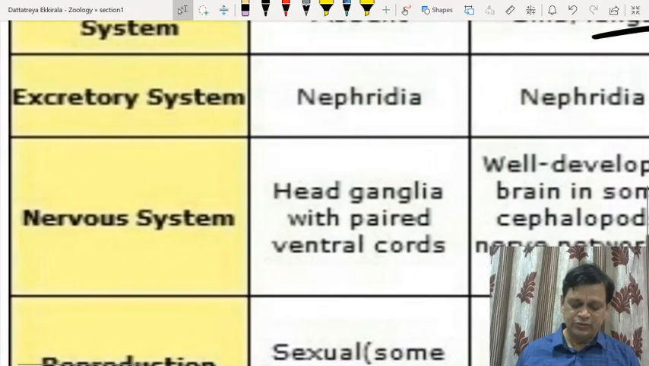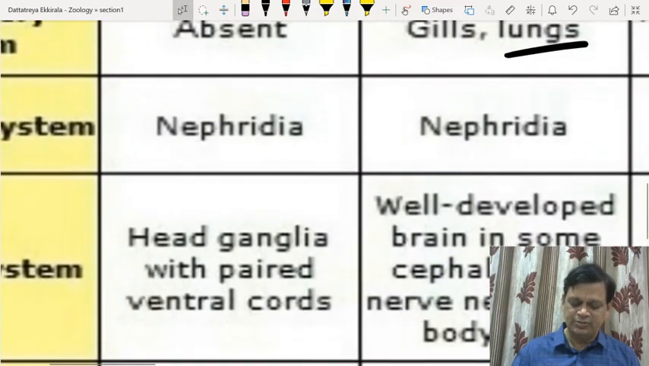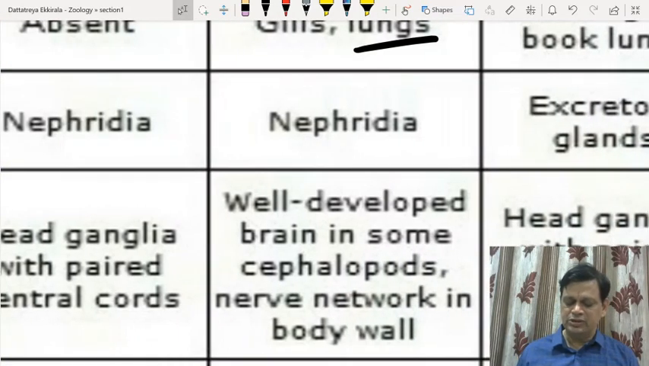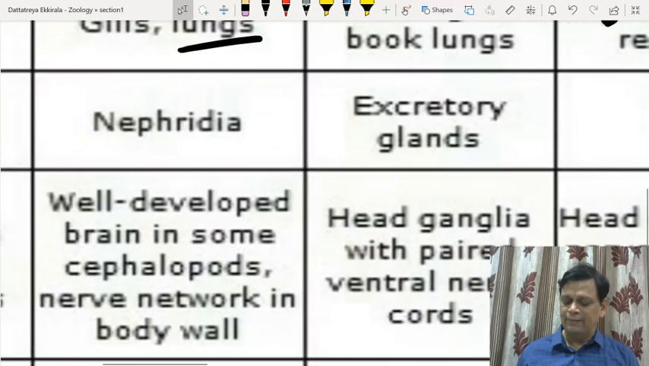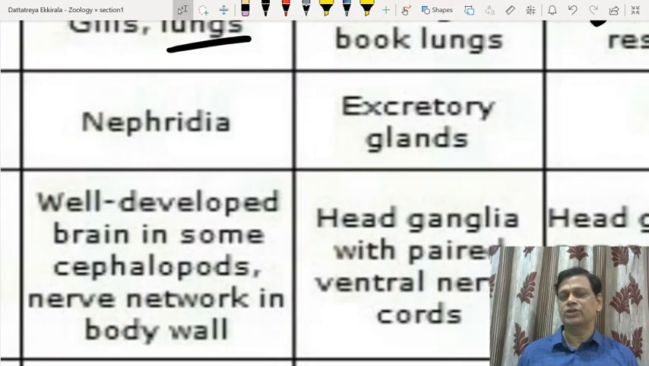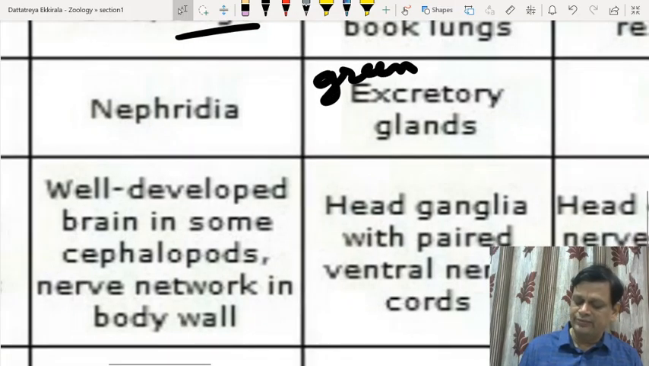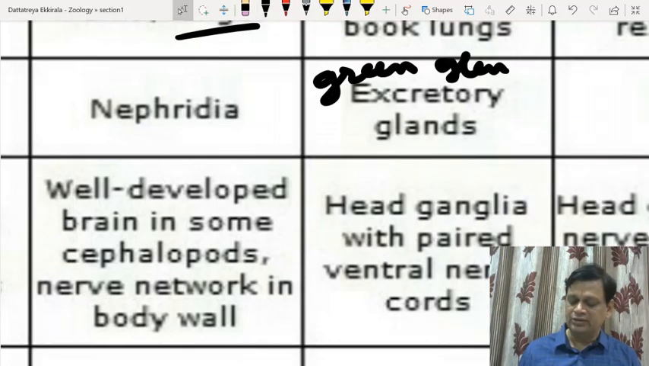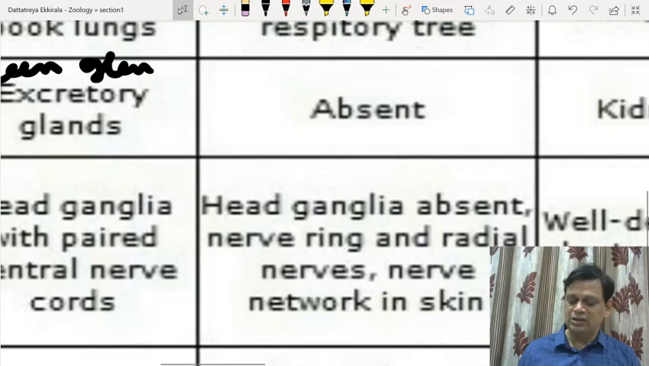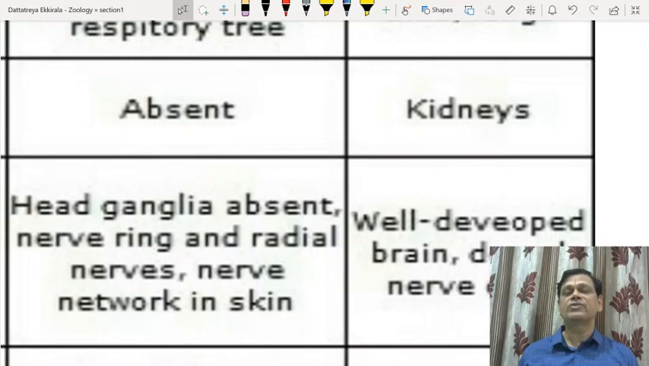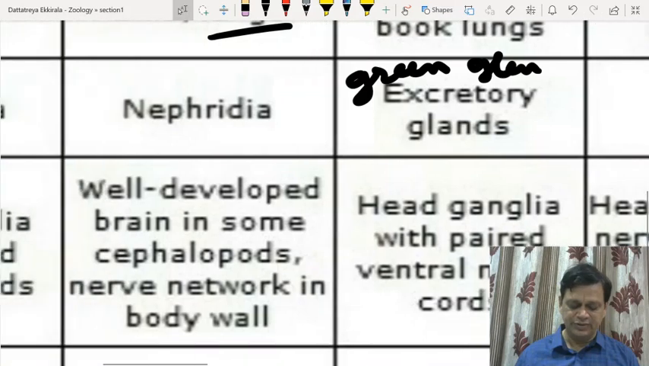Now, coming to excretion. It is performed by nephridia in Annelida, and the term metanephridia can be used here also, and in Mollusca too. In Arthropoda, excretory glands, Malpighian tubules, and green glands are seen in crustacea. Special excretory organs are absent in Echinodermata. Kidneys are mesonephric in fishes and amphibians, and metanephric in reptiles, aves and mammals.